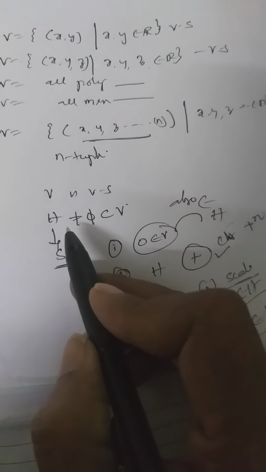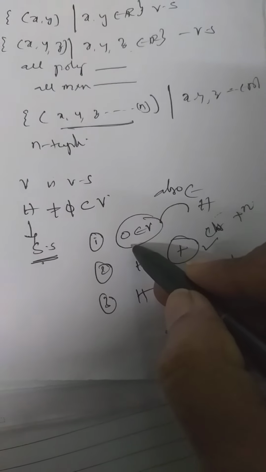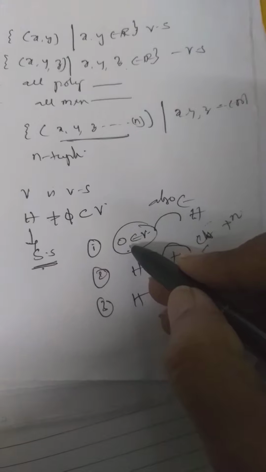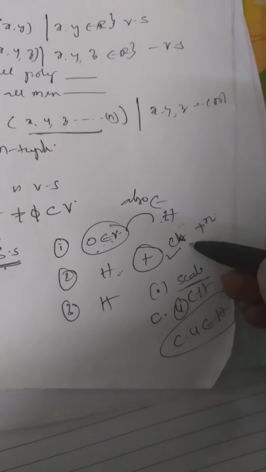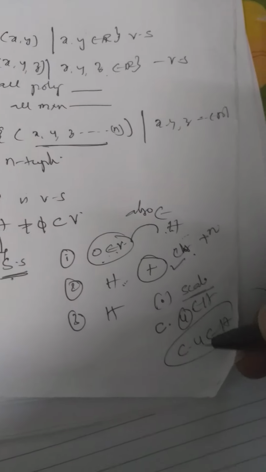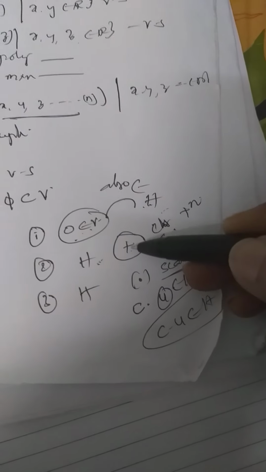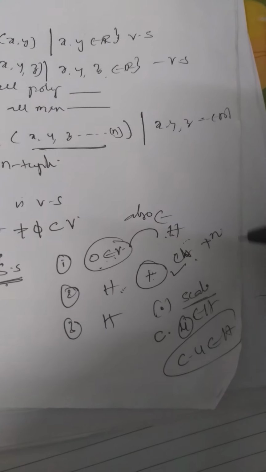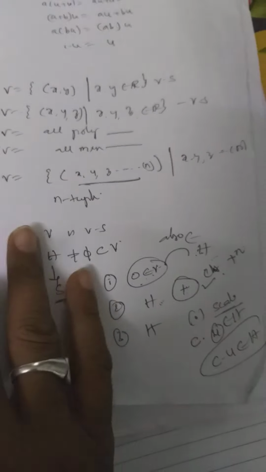A non-empty subset H of V is said to be a subspace if the zero element in V is also in H, or the identity element in V with respect to addition is also in H, right? Second, H is closed under addition, and H is closed under multiplication also, where c is a scalar, right? This is also called scalar multiplication, where the first one is called vector addition. If these three properties are satisfied by the set H, then that H is said to be a subspace of a vector space, right?